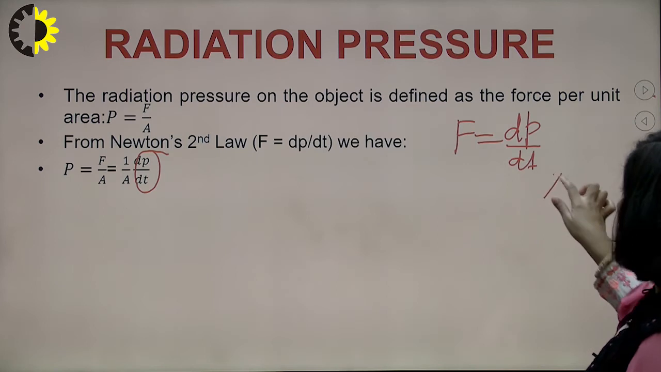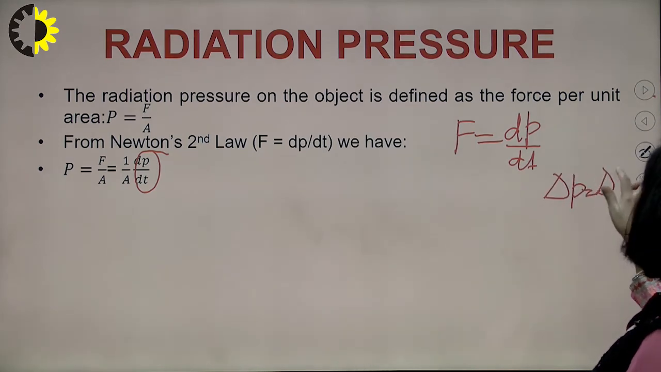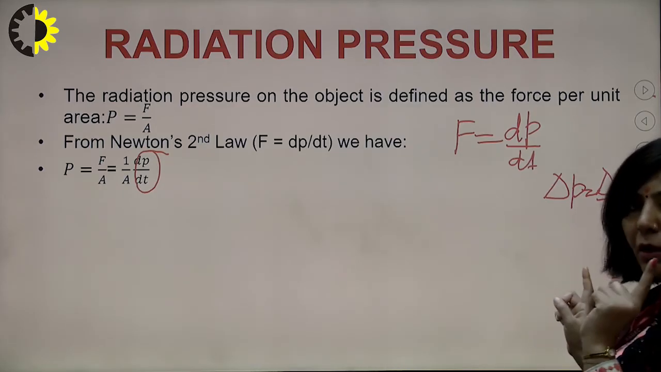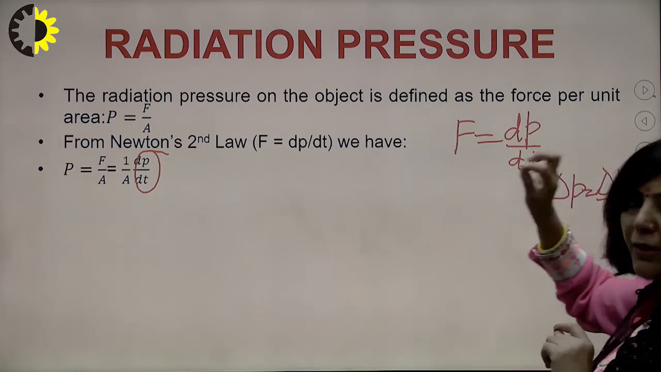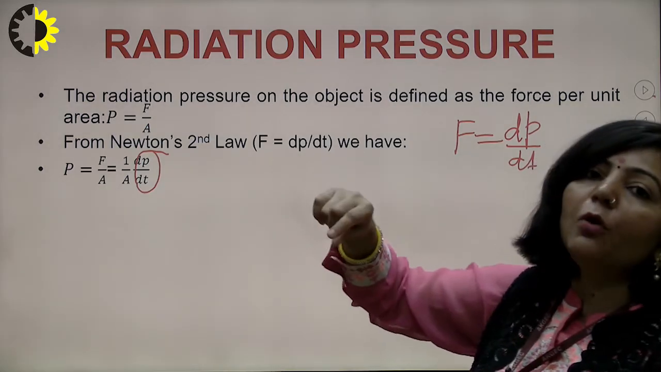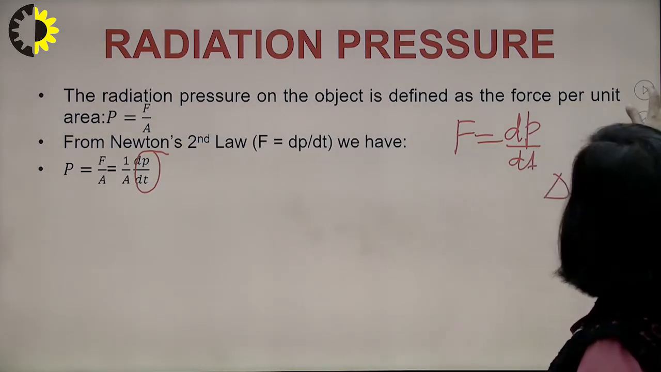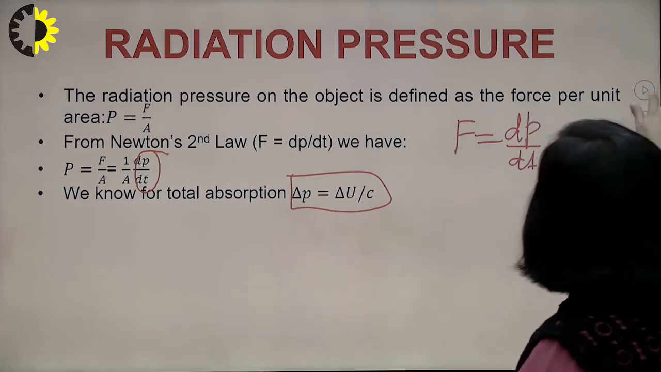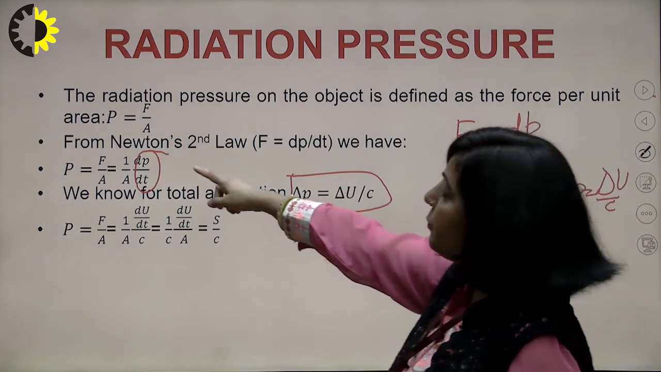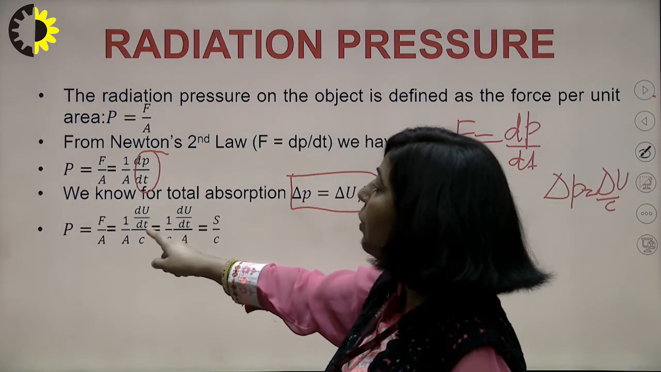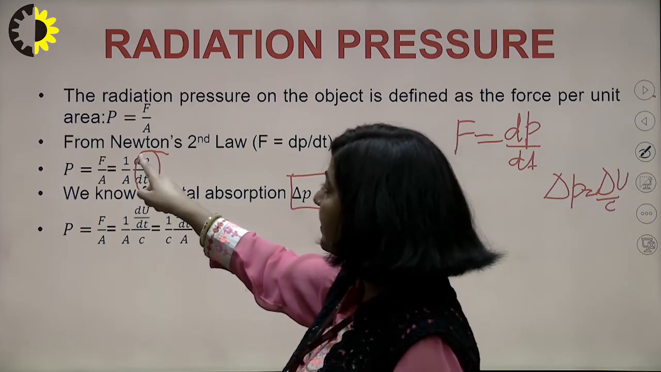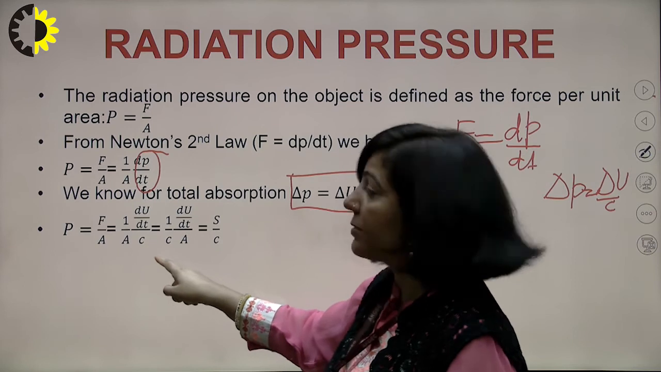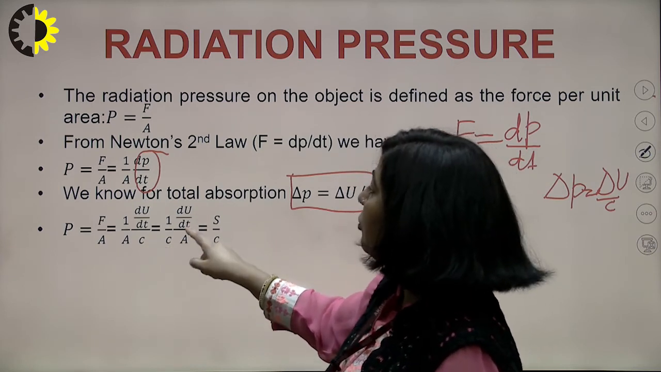And you know what your delta P is? It is delta U upon c, meaning that is energy upon c, and it is only for a perfectly absorbing surface. So we are going to change this momentum in terms of energy. What are you going to get here? We know that delta P is equal to delta U upon c. So using this logic, this particular factor will be replaced as dU upon dt, and c stays as it is because that is a constant. So P is 1 upon c, dU upon dt upon A.